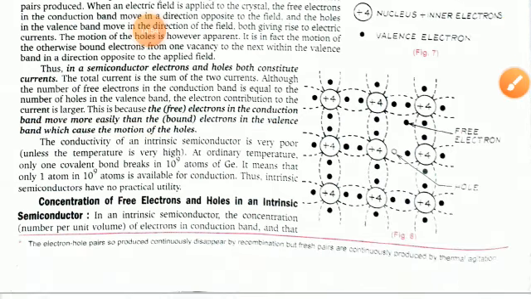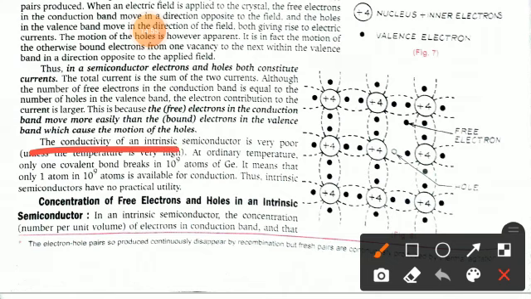Fine. So the conductivity of an intrinsic semiconductor is very poor. At ordinary temperature, only one covalent bond breaks in 10 to the power 9 atoms of germanium. It means that only one atom in 10 to the power 9 atoms is available for conduction. Thus intrinsic semiconductors have no practical utility. Clear?